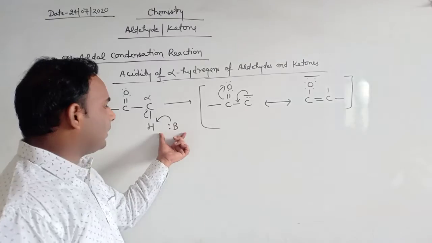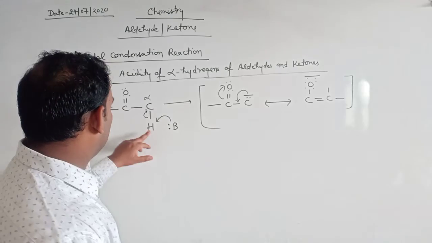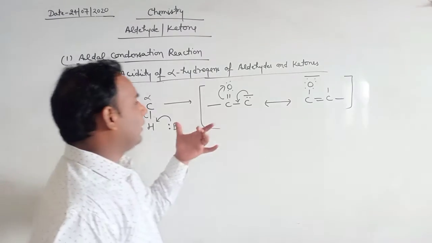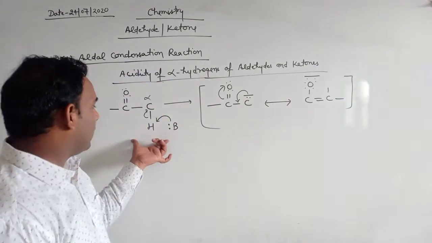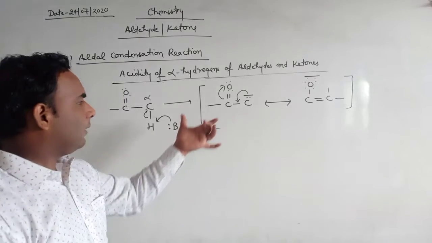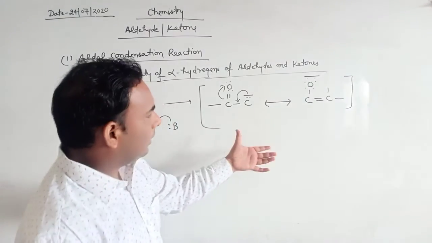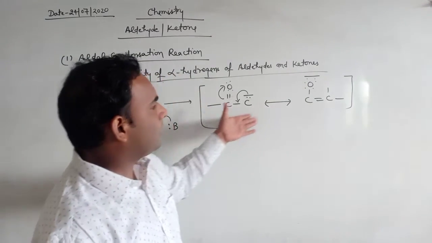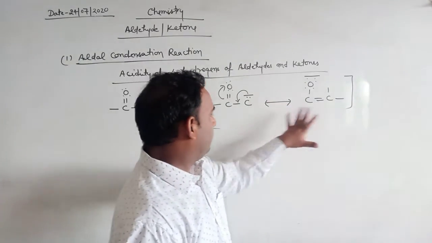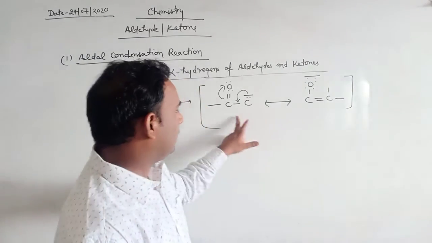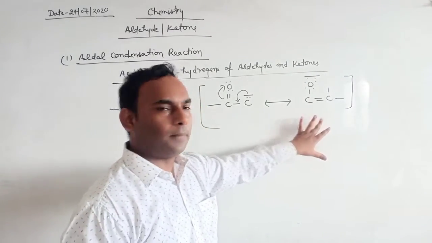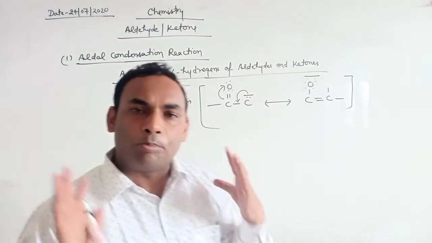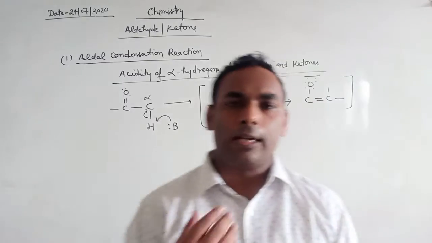So when any base attacks the alpha hydrogen atom, then we get an intermediate. This alpha hydrogen atom is removed and we get an intermediate in which resonance is present. So due to resonance, it is stabilized by resonating structures. These are the two resonating structures of this compound. The important example of this reaction is aldol condensation.